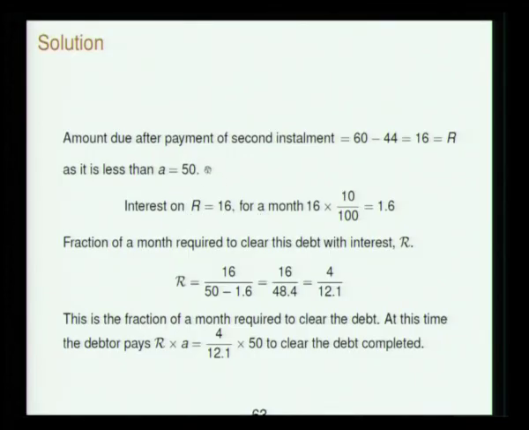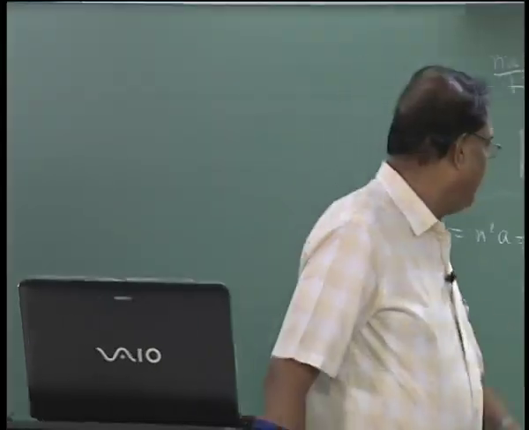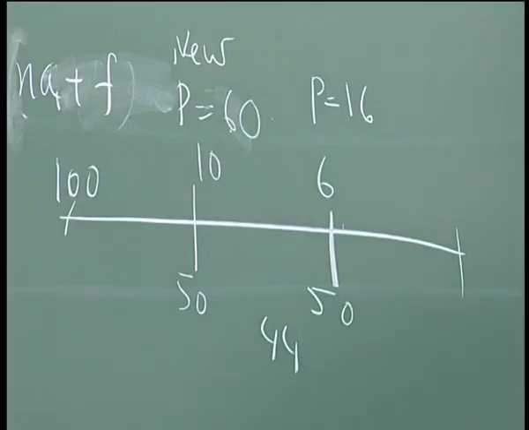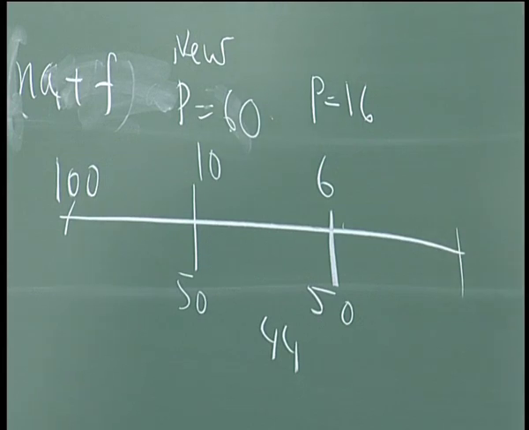Now 16 is less than 50. The remainder R is equal to 16, and the interest for a month is 1.6. So the fraction of the month required to clear this debt with interest can be found out. That is 4 divided by 12.1. So after this, only this fraction, 4 by 12.1 of a month, is required to clear the remaining principal amount of 16 and the interest on that. That is taken care of in the denominator.